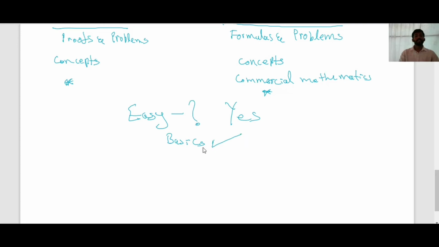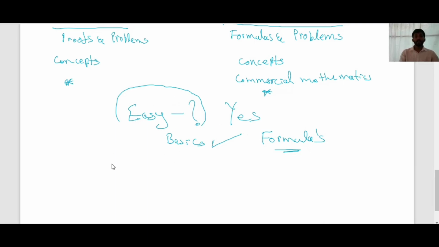So it's easy to score good marks in basic mathematics, but the only thing you need to remember is formulas. Everywhere you are using formulas only. If you are clear with the formulas, the theory, and the basics, then it's easy to score good marks in basic mathematics. I will say it is easy only if you're clear with the formulas. Otherwise, you know, mathematics is difficult without formulas.